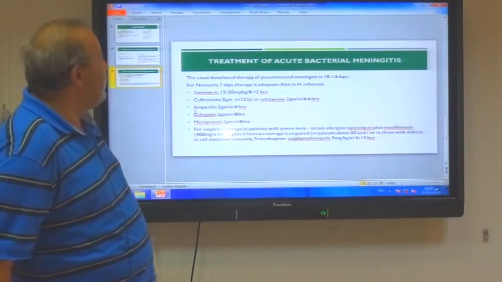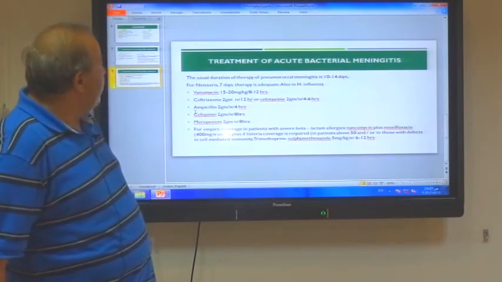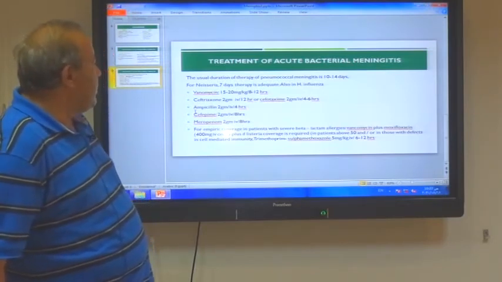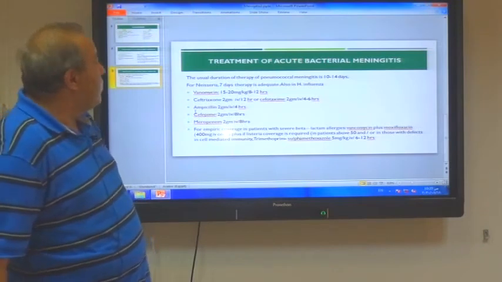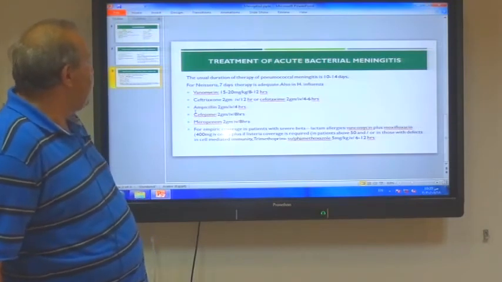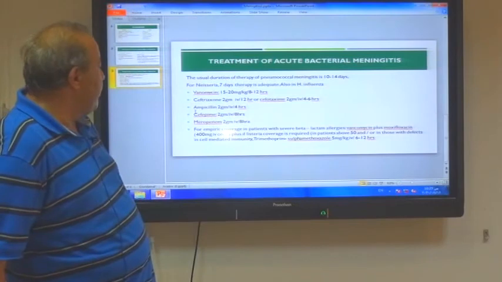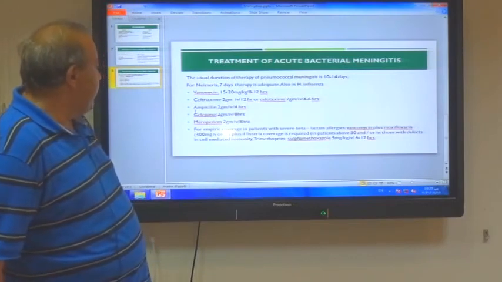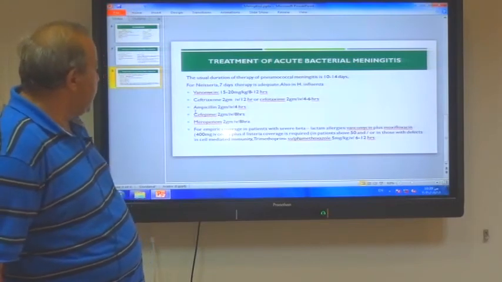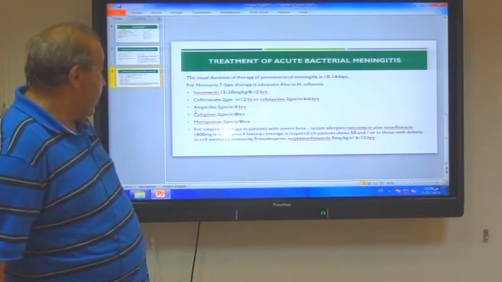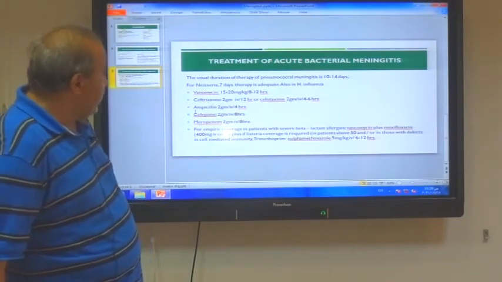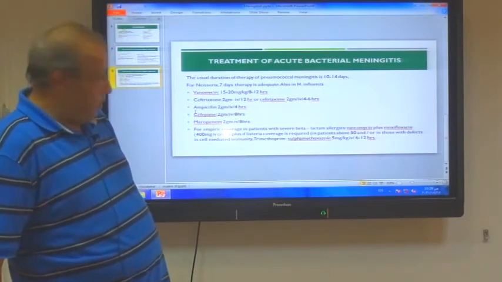Ceftriaxone 2 gram intravenous every 12 hours, or cefotaxime 2 gram intravenously every 4 to 6 hours. Ampicillin 2 gram intravenously every 4 hours. Cefepime 2 gram intravenously every 8 hours. Meropenem 2 gram intravenously every 8 hours.